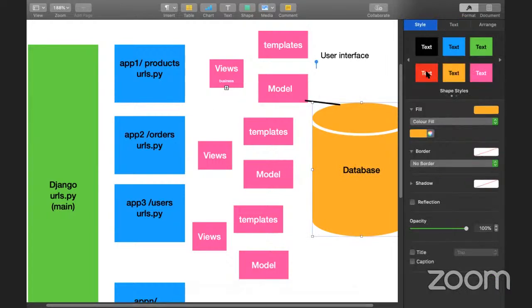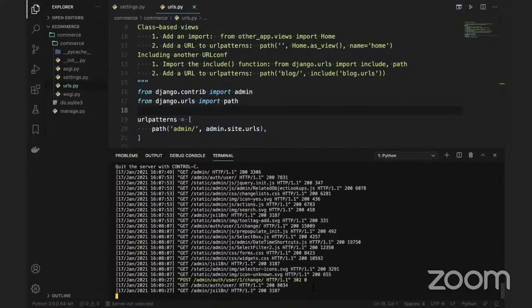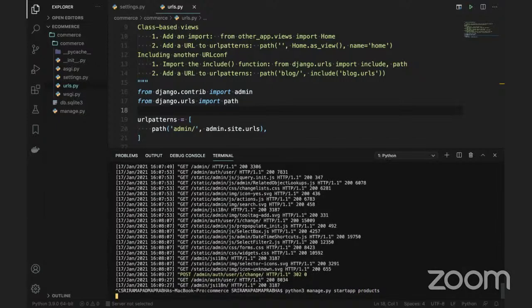So I'm going to create an app in this case. I'm going to create a products app in my local. So let me press control C, and to create an app here: python manage.py startapp, and we'll go with products. Okay, so I will use products here. Just click on it, and products will be created at the left side.